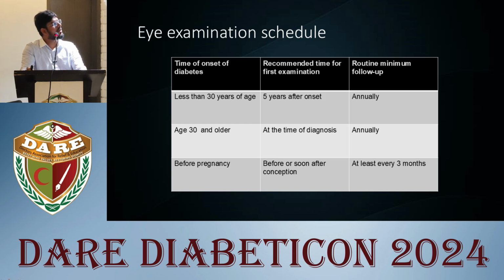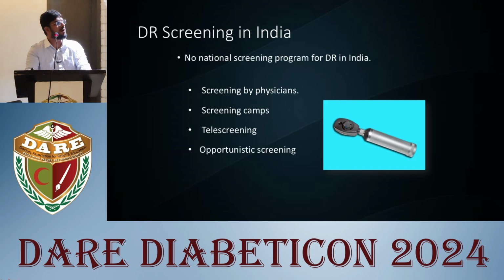In females who are pregnant, the recommended time for first examination is before or soon after conception, and routine minimum follow-up is at least every 3 months. So the problem is that not only the patient but also the patient care providers are not aware of the load and complications of diabetic retinopathy, and there is no national screening program for diabetic retinopathy in India. So there is a high need to screen patients effectively.